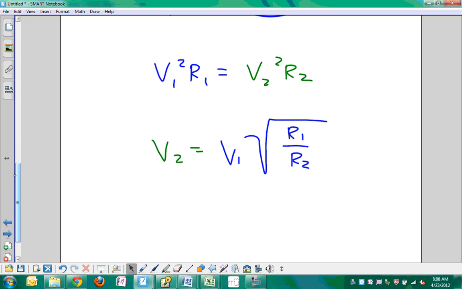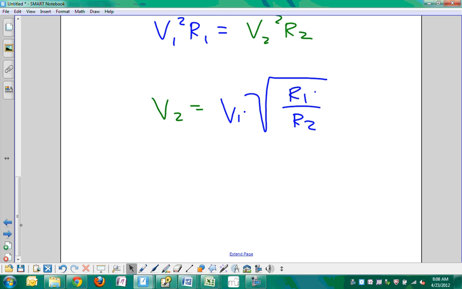Nope, got to divide. I got them upside down, don't I? R2 over R1, R2. Oh, yep. Thank you. R1 over R2. That's silly because these two are proportional. All right. So now we can just plug in the data that we have.